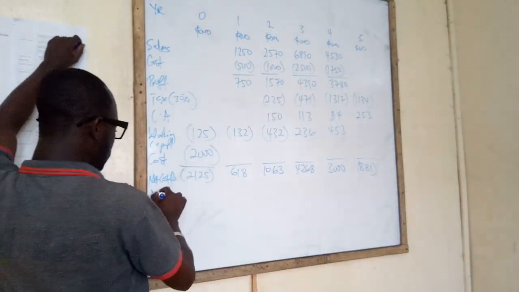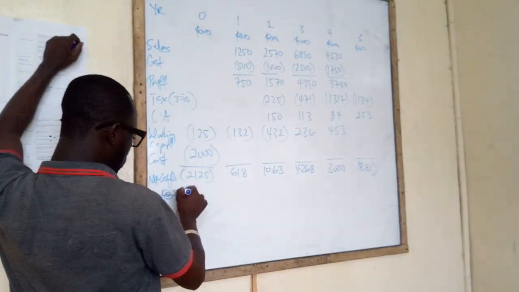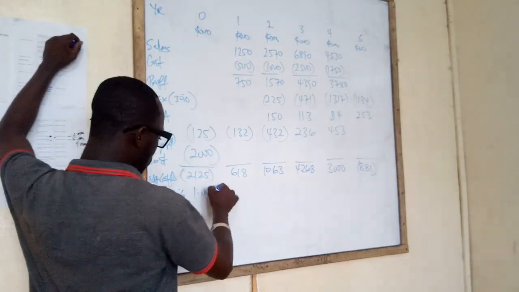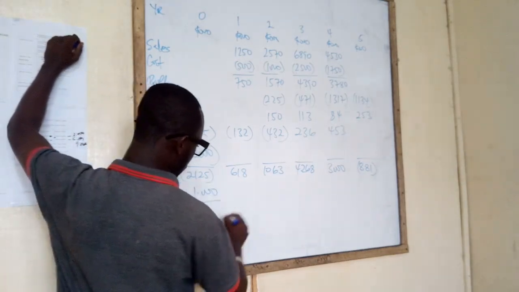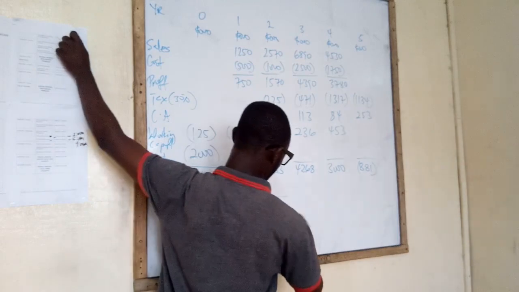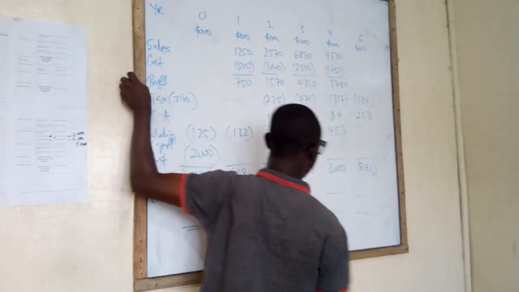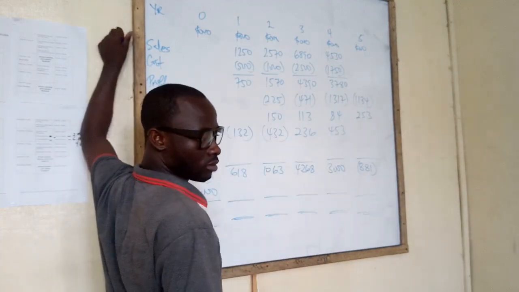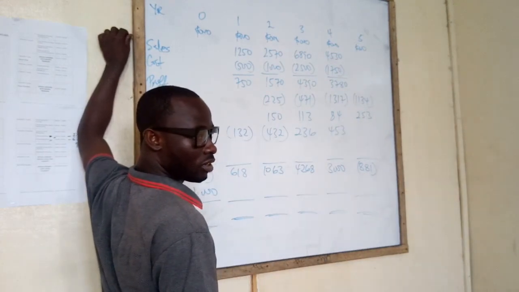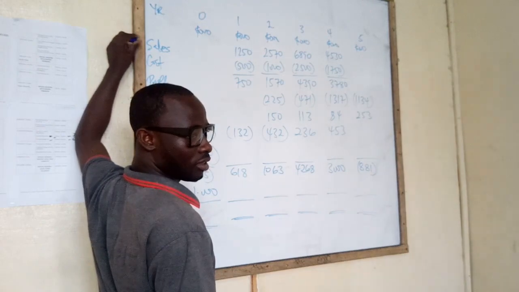Discount factor. So let's go. How much is it? I don't have a table.